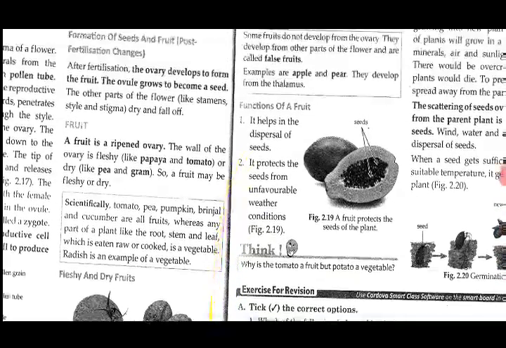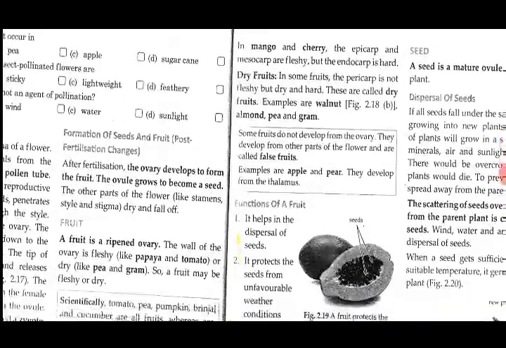Then next, in mango and cherry, the epicarp and mesocarp are fleshy, but the endocarp is hard. I have told you that these are the three layers of the wall of a fruit, that is epicarp, mesocarp, endocarp. So in mango and cherry, the epicarp and mesocarp are fleshy, but the endocarp is hard, that you throw and discard along with the seed.